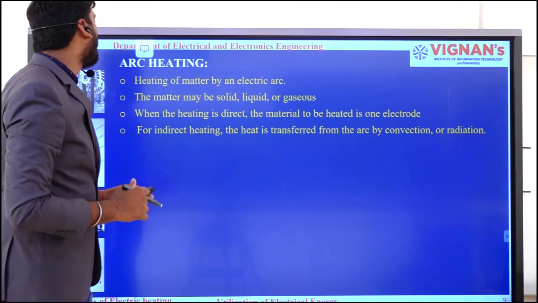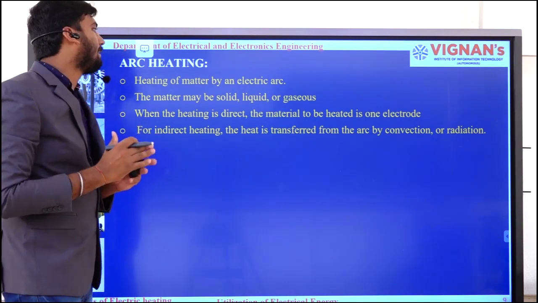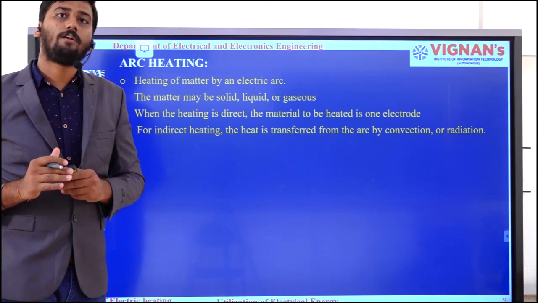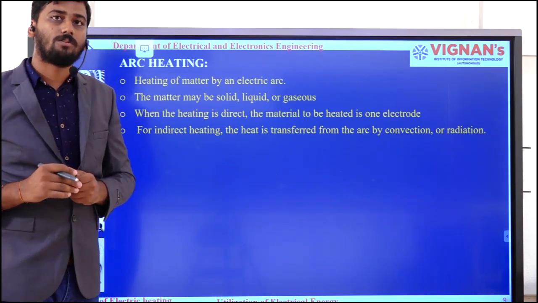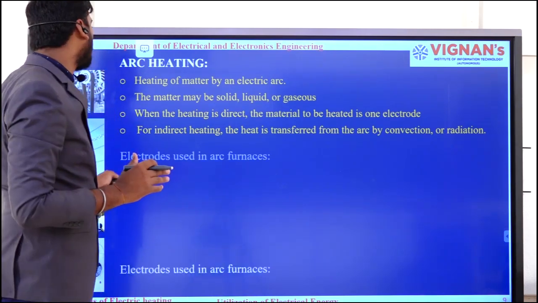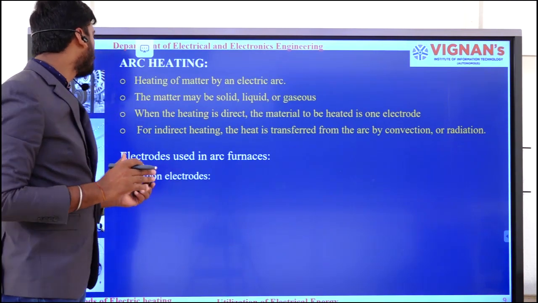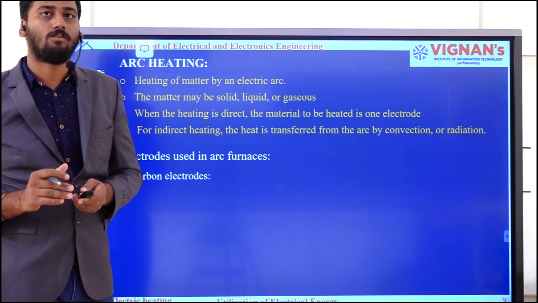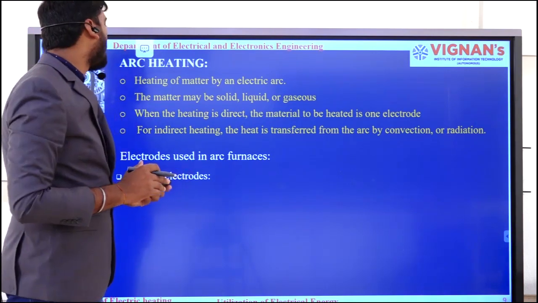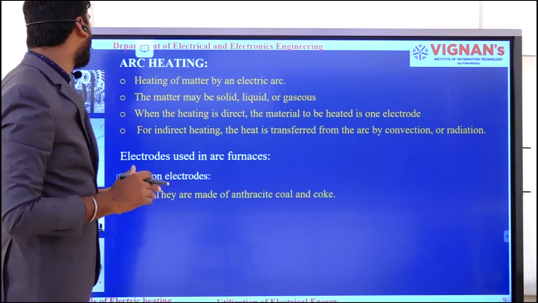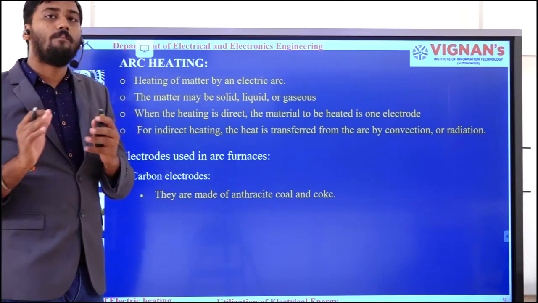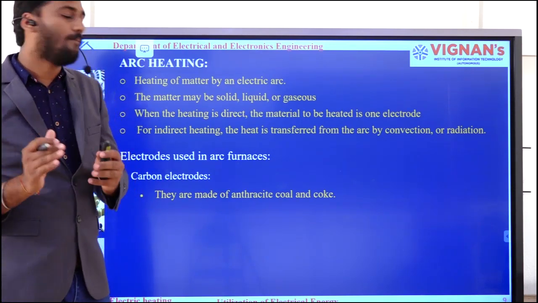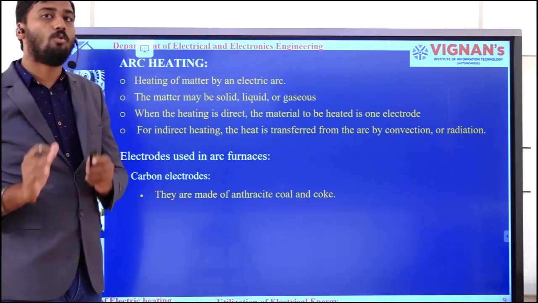At the same time, in the case of direct arc heating, we are going to use different kinds of electrodes. Those electrodes are nothing but the electrodes used in arc furnaces. Those electrodes are carbon electrodes and graphite electrodes. Like that we are having 3 different types of electrodes. They are made up of carbon, anthracite coal and coke.